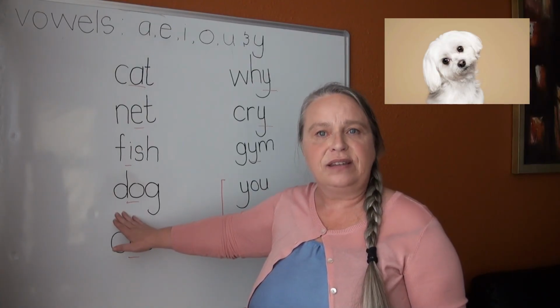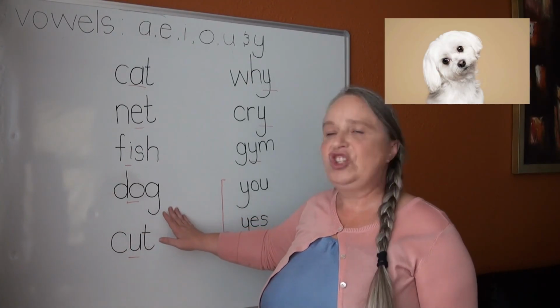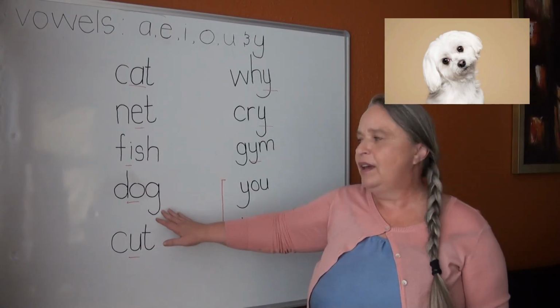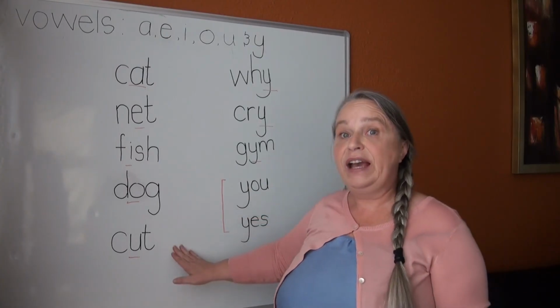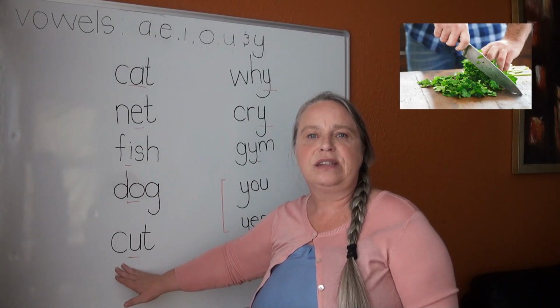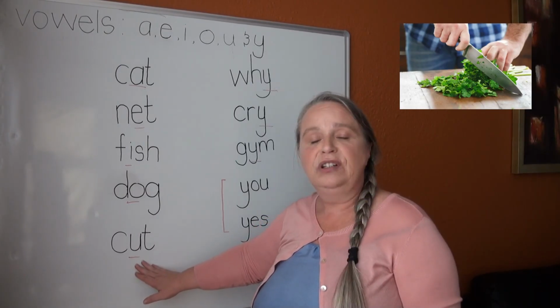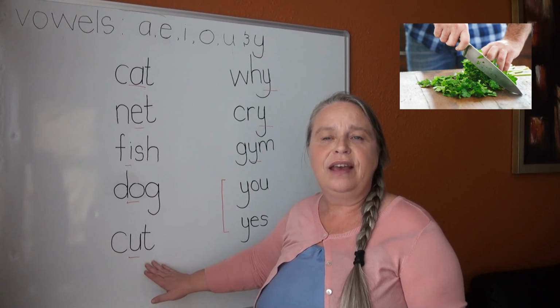D, consonant, O, vowel, and G, consonant. Then we have cut. C, consonant, U, vowel, and T, consonant.